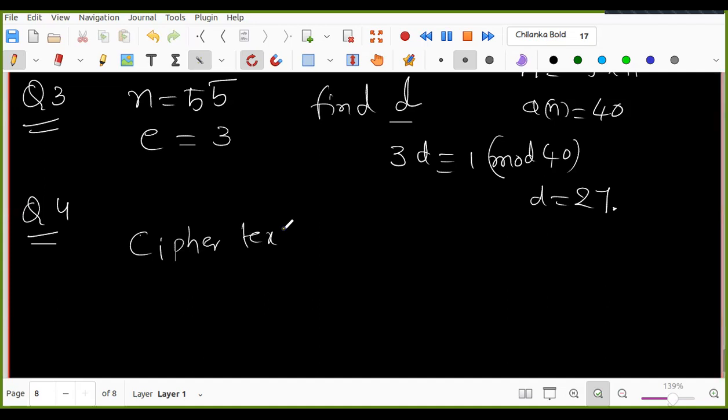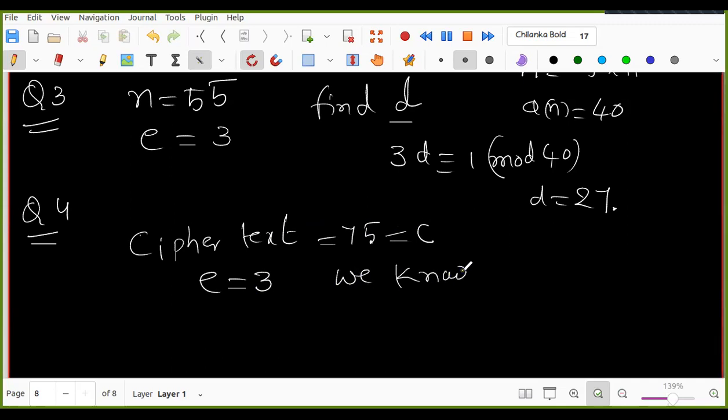Question number 4. The ciphertext C is 75. I'm also giving you e equal to 3, and n equal to 437. We know beforehand that the plain text is 8 or 9.